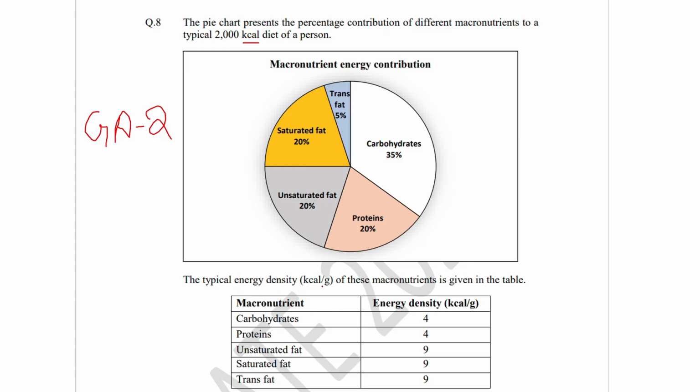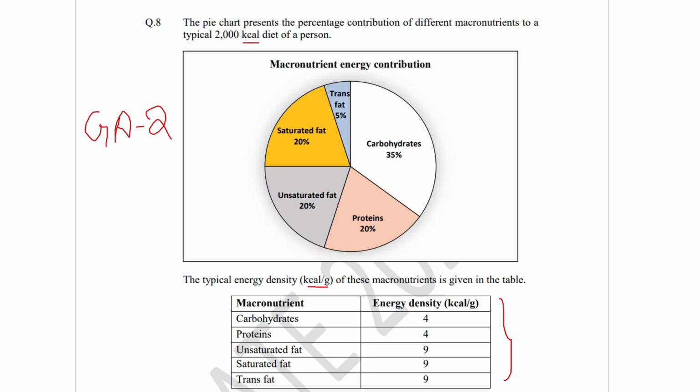So the typical energy density, which is given in the units of kilocalorie per gram of these nutrients, is given in the table. So this is the energy density which is given in kilocalories per gram. So the total fat, all three types in grams, this person consumes is asked.